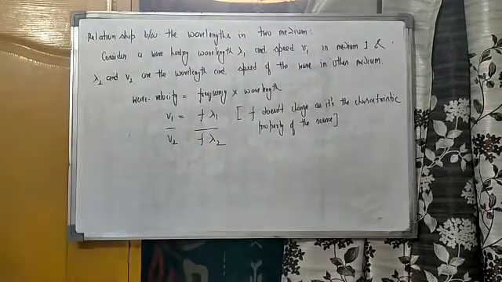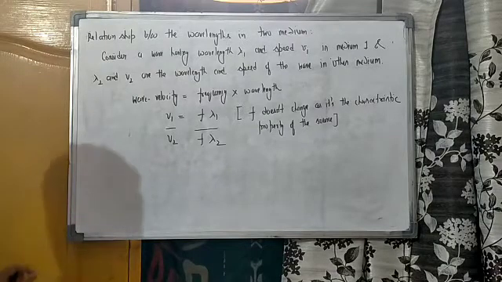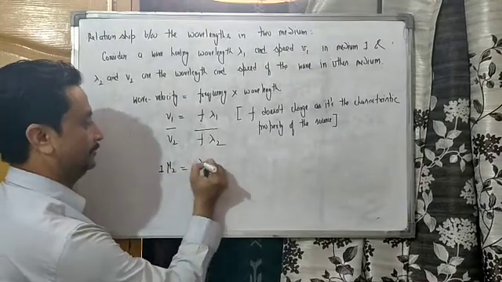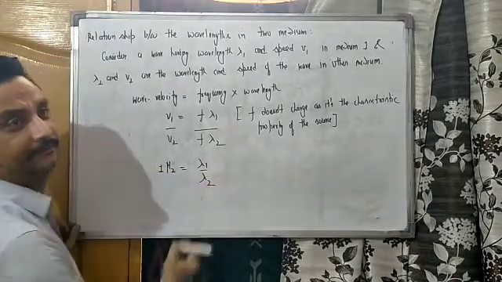वाह भाई वाह, V1 upon V2 यानी refractive index of medium 2 with respect to 1 and you will get the formula.